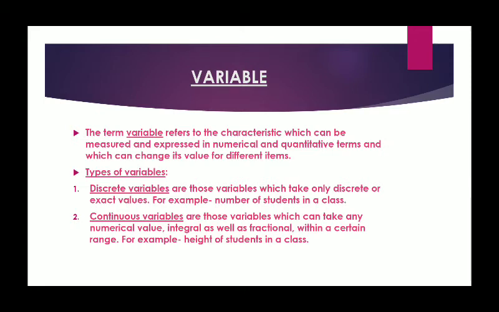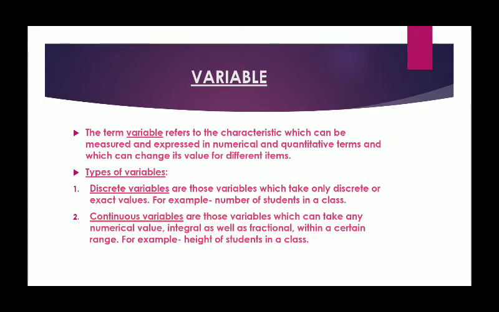For example, height. Height is a variable which is varied from person to person. On the other hand, there are many kinds of variable which we can measure in terms of numbers. Now, here in statistics, we have two types of variable. Very first is discrete variable, and the second one is continuous variable. Discrete variable means those variable which take only integral values, means the numbers are in integers, no fractions, no decimals are included in discrete variable.